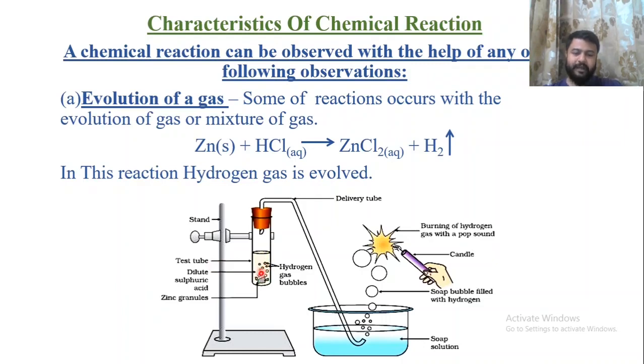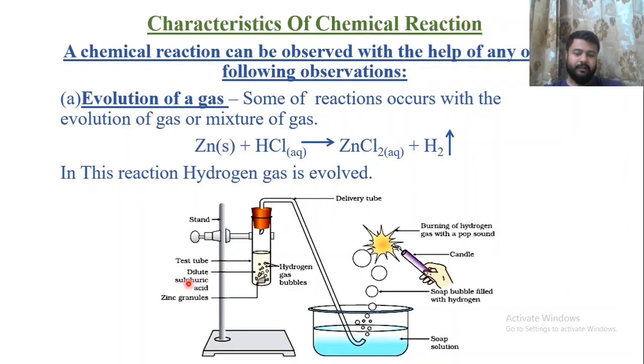As soon as zinc granules react with dilute sulfuric acid, hydrogen gas is produced. But what is the second question? What observation do you find when these zinc granules react with sulfuric acid? The observation is brisk effervescence, or formation of bubbles.